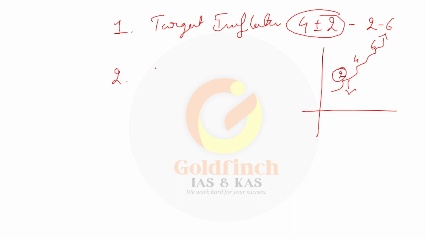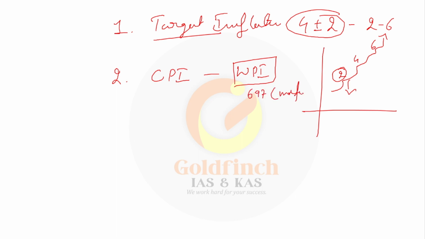The second recommendation is, while targeting such inflation, we have to use the CPI basket of inflation in place of the WPI basket of inflation. WPI consists of 697 commodities, mainly manufacturing commodities, which is not a proper indicator of inflation for basic commodities, particularly primary commodities like food and beverages. So let us use CPI inflation in place of WPI.